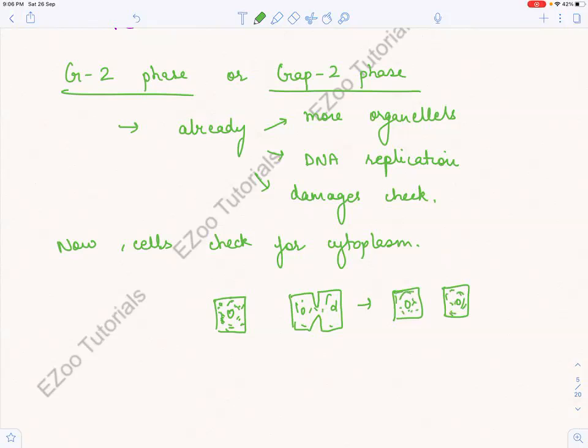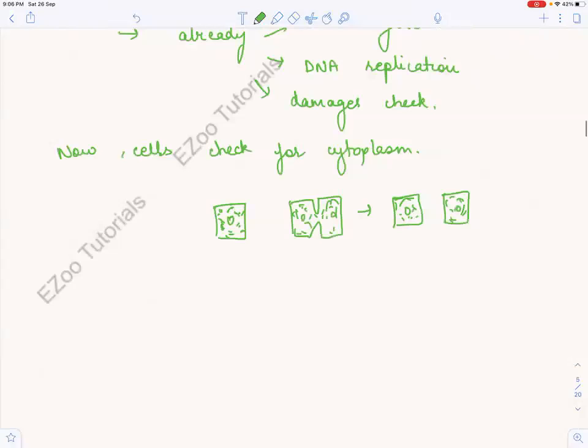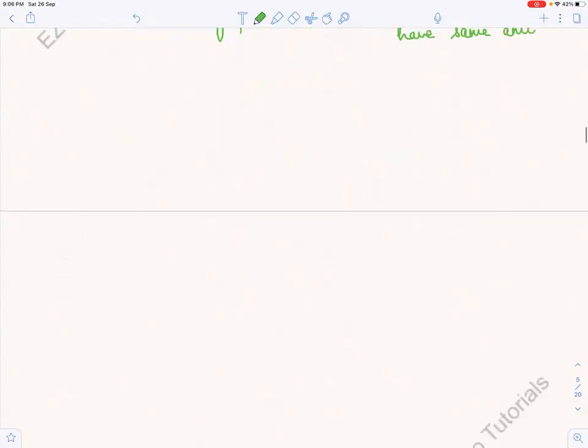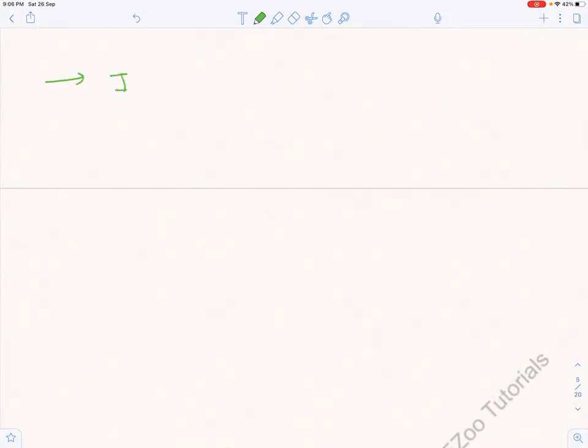So the cytoplasm is increasing, so that these new cells have the same amount of cytoplasm, right? So if you want to write what is happening in the G2 phase, there is increase in cytoplasm.